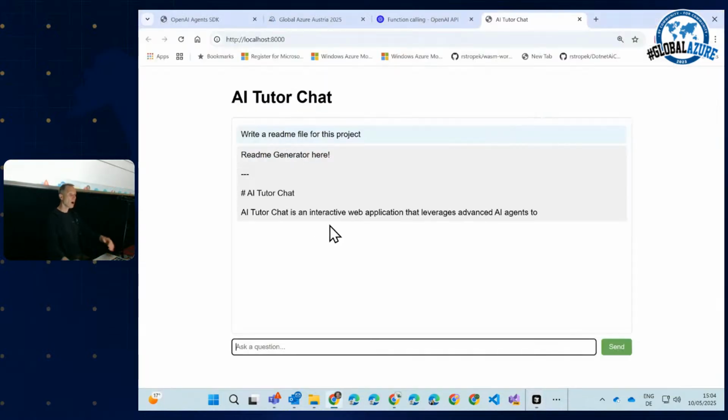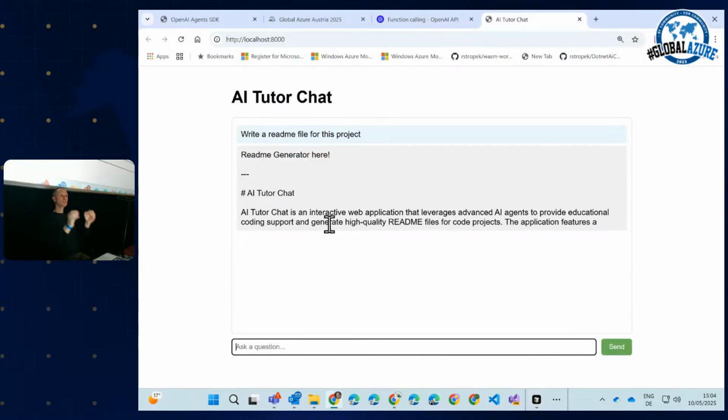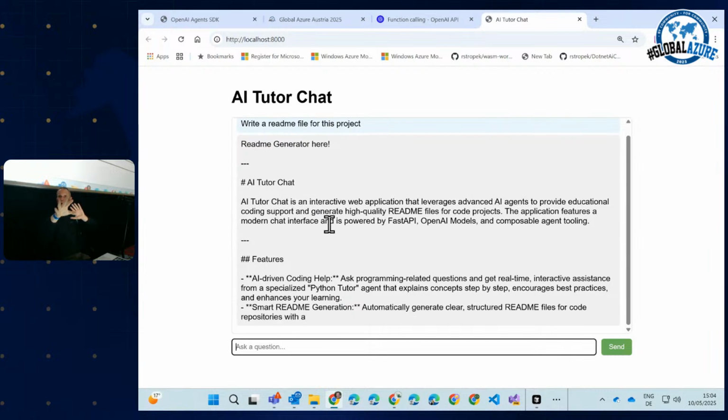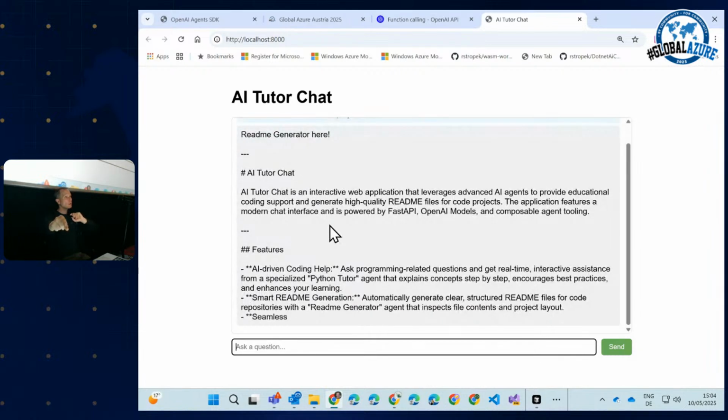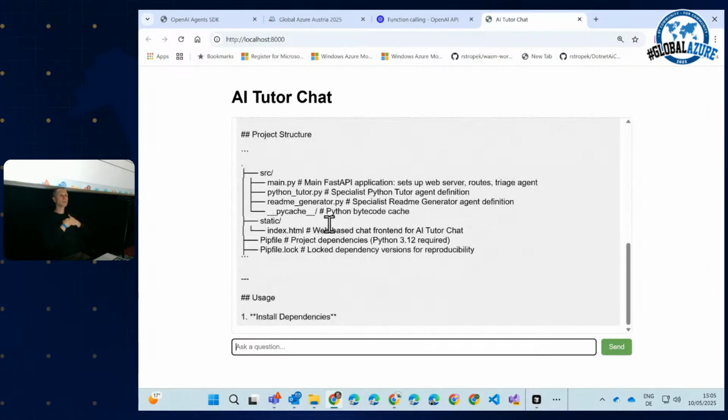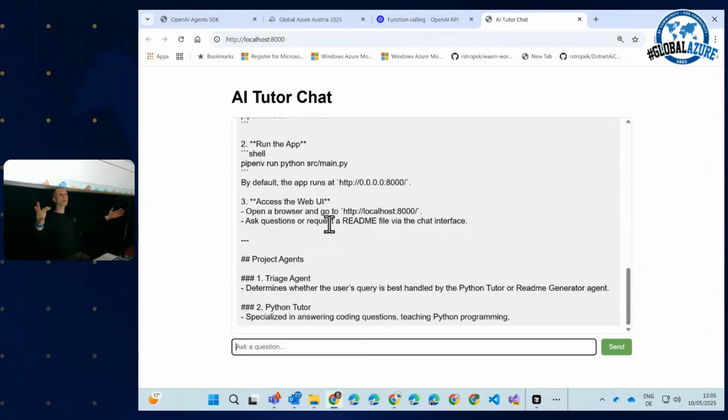And here we are, AI tutor chat. So you see, we now have a triage agent which knows whether to hand over to the Python tutor or to hand over to the README generator. And the README generator has capabilities to use tools to access my local disk. And use your imagination. You can do whatever you want here.